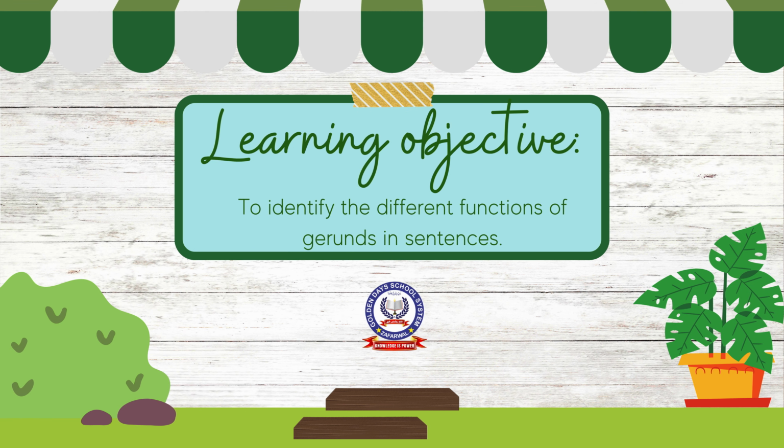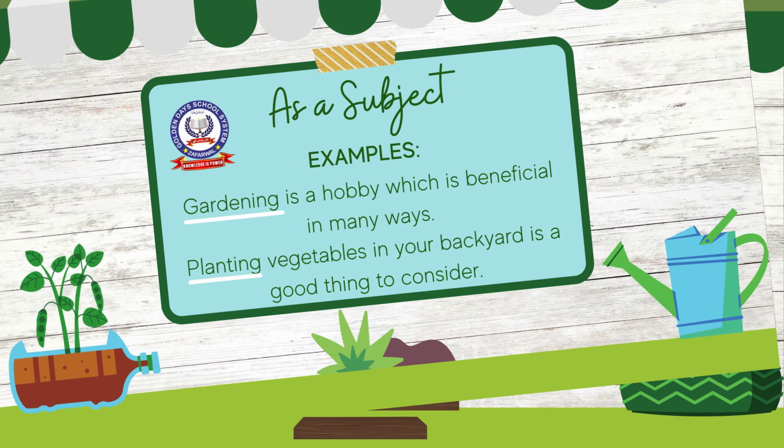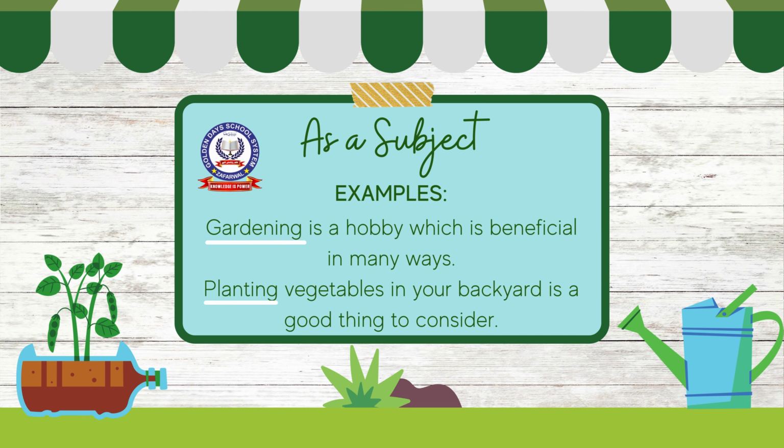Gerund. Learning objective: to identify the different functions of gerunds in sentences. A gerund is a type of verbal which is used as a noun and ends with -ing. Functions of gerunds. As a subject. Examples: Gardening is a hobby which is beneficial in many ways.